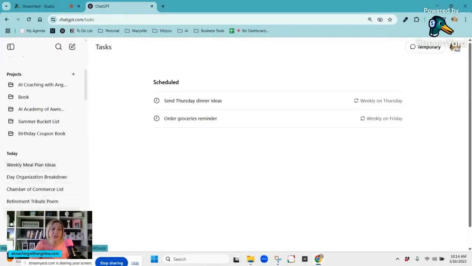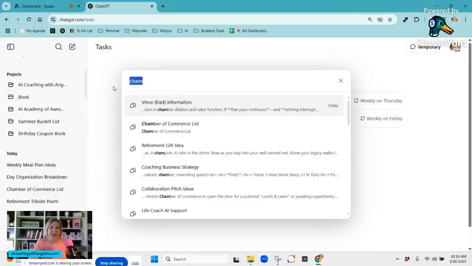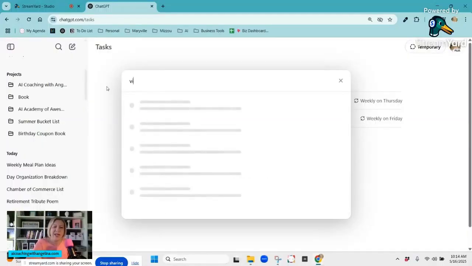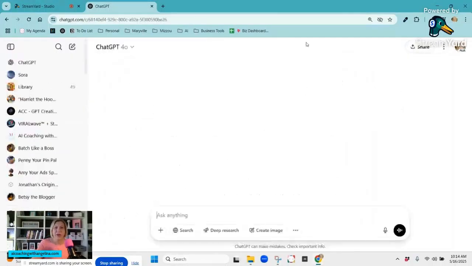So, what I like to do is if it's really important and it's one that I want to remember, you could rename them. You click here with these little dots and just say rename. And then if you can't find it, you can search. So, like, I'll come up here and just search my dad's name. Sorry, Dad, everyone's going to see your stuff, but here we go.